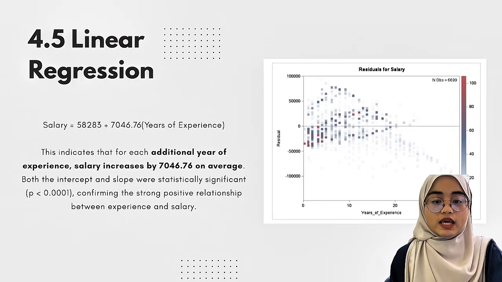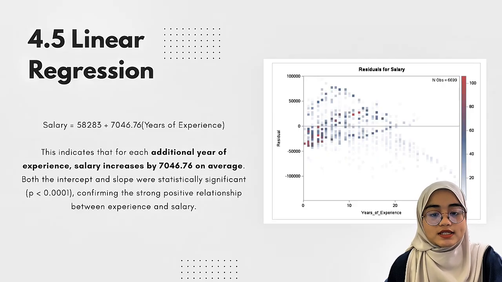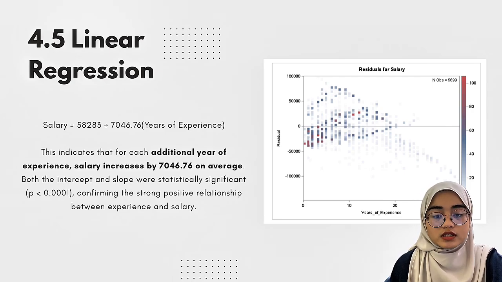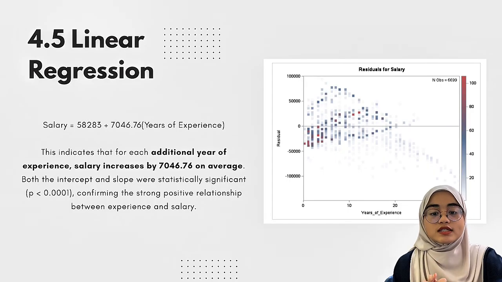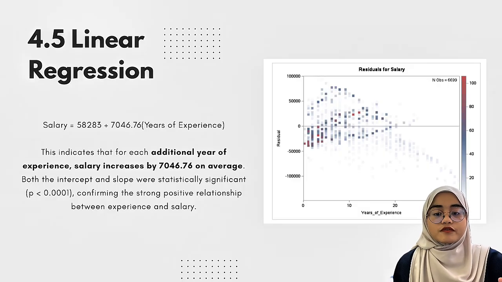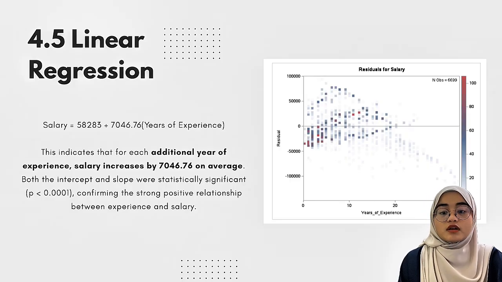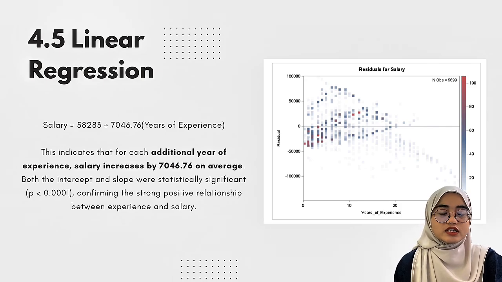So from the table we can also estimate the regression equation, which is salary equal to 52,283 plus 7,046.76 times years of experience. So the B0 is actually 52,283 and the B1 is 7,046.76. So from this, it indicates that for each additional year of experience, salary will increase by 7,046.76 on average. From this also, both the intercept and the slope were statistically significant from the p-value that we got. So again, confirming that experience and salary have a strong positive relationship.